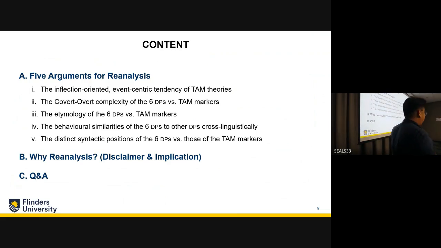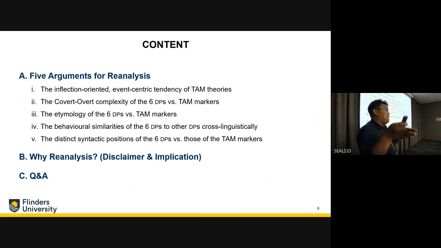The third is etymology: the 6 time markers have clear etymology, but the 6 discourse markers do not. The fourth is the behavioral similarities of the 6 markers to other discourse markers cross-linguistically. The fifth is the distinct syntactic positions of the 6 markers versus the time markers.